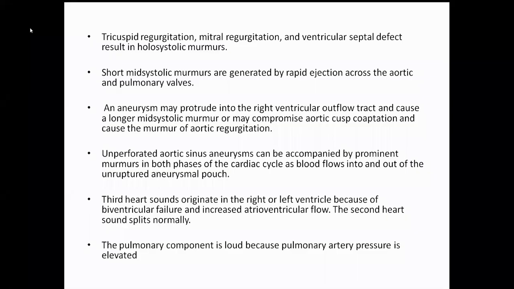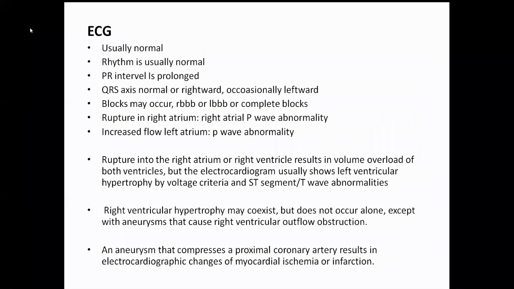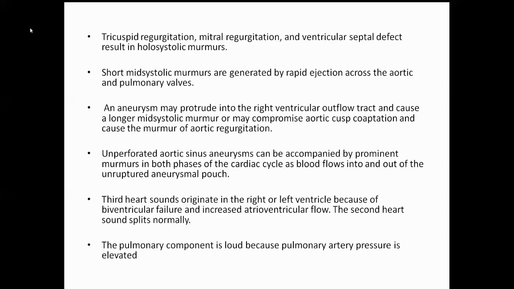Basically, coronary compression, coronary dissection, and acute AR. These are the causes of ischemia. So, coming on to the ECG, it is usually normal. Rhythm is usually normal. PR interval is prolonged. Then QRS axis.